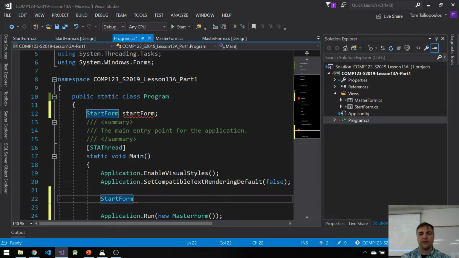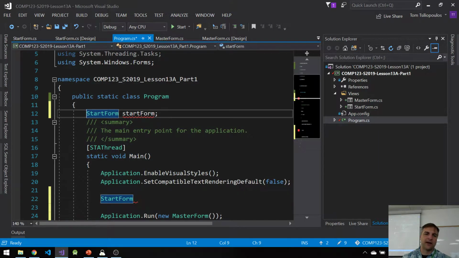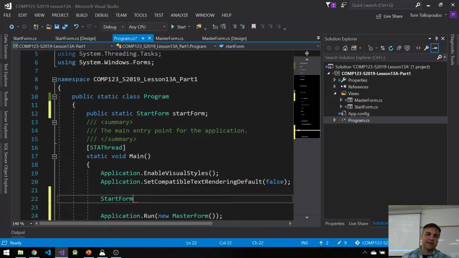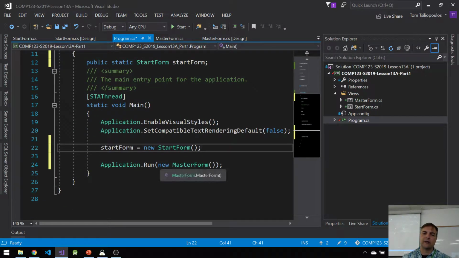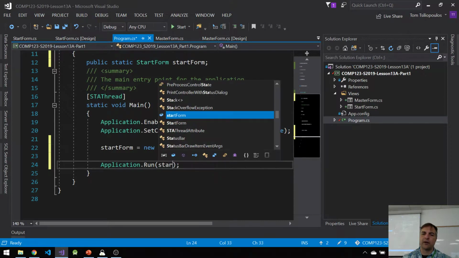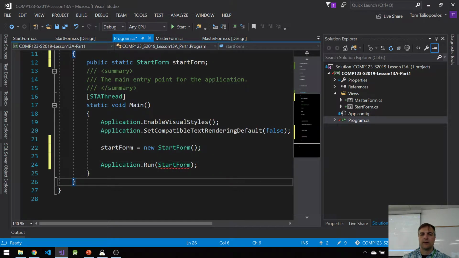By the way, this has to be public and static. My start form is equal to a new start form. And then in here, instead of starting a master form, I'm just going to call the start form that I just made, with the lowercase s.